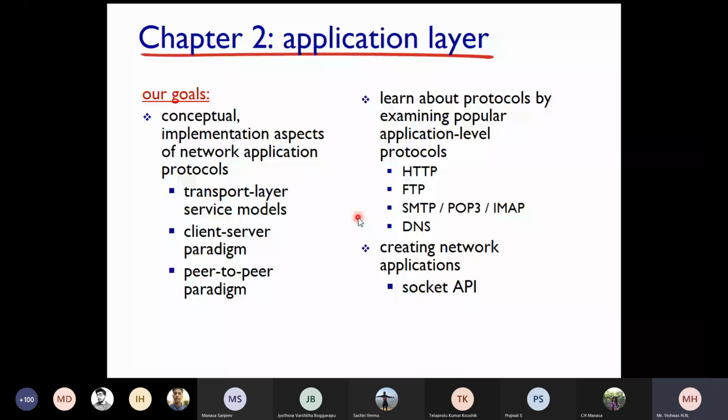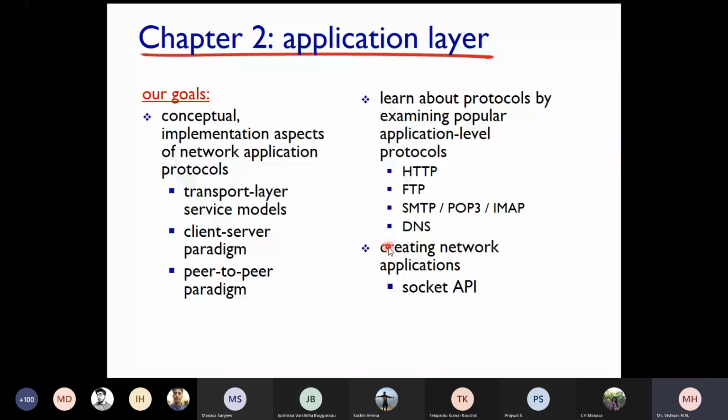We learn about protocols by examining popular application level protocols. All these protocols listed here, HTTP, FTP, SMTP, POP3, IMAP, DNS, are application layer protocols. There are a few more application layer protocols, but we are not going to study those in this curriculum. In your syllabus, we have only these protocols which we need to study in the application layer.